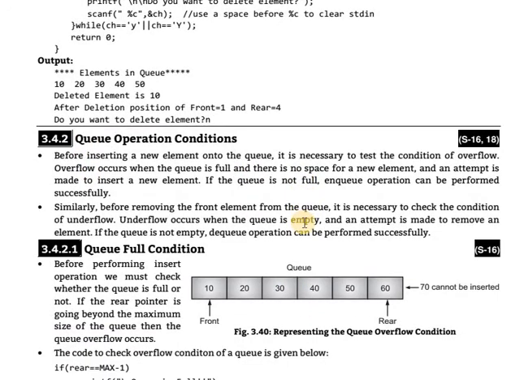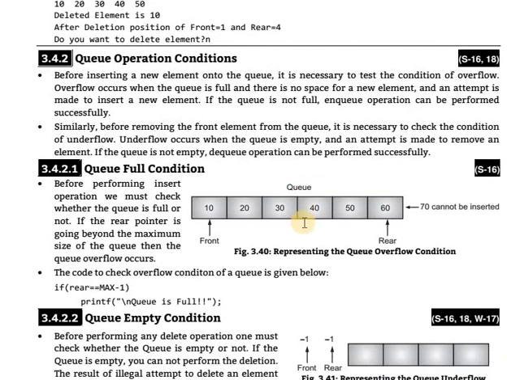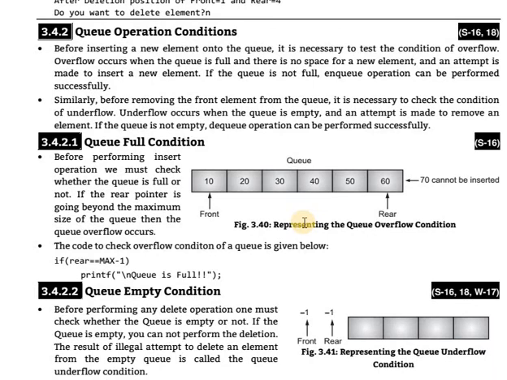Next point, Q operation conditions. The Q operation conditions were already discussed in a program: Q is full or overflow, and Q is empty or underflow. These conditions are the same as in a stack. Before insertion of a new element onto a Q, it is necessary to test the overflow condition. Overflow occurs when the Q is full, there is no space for the new element, and an attempt is made to insert a new element. If the Q is not full, the insert operation can be performed successfully.